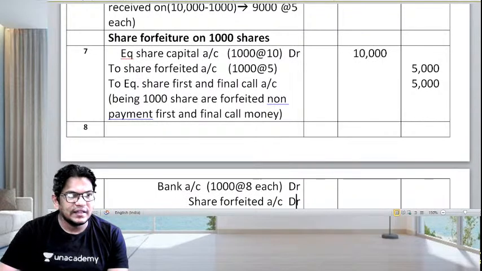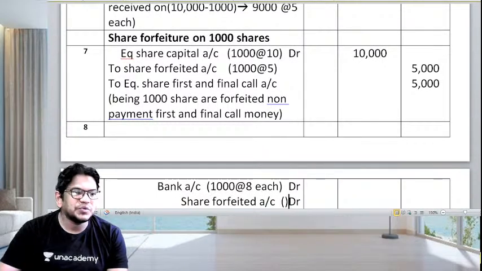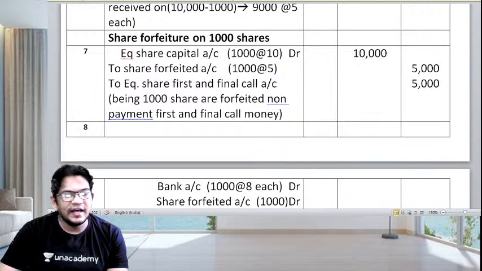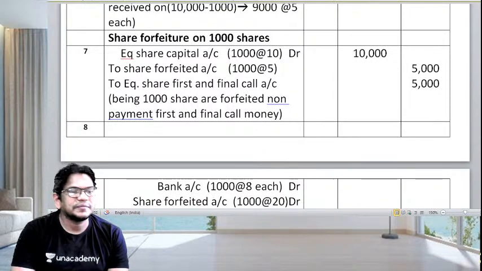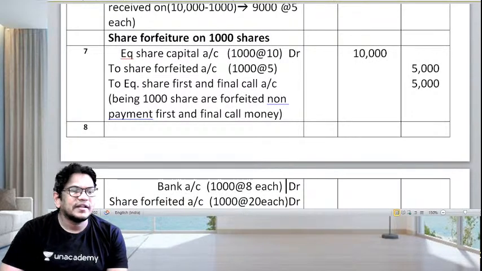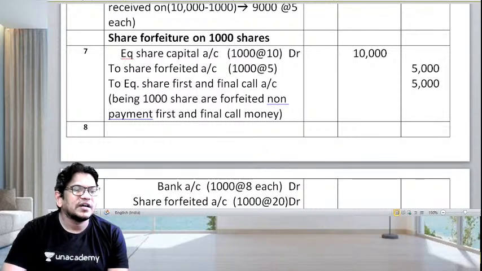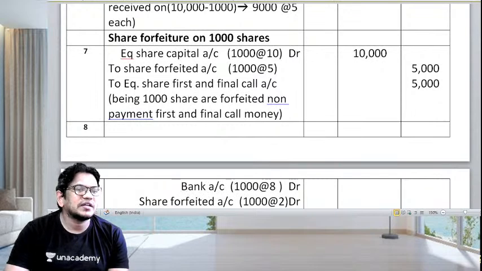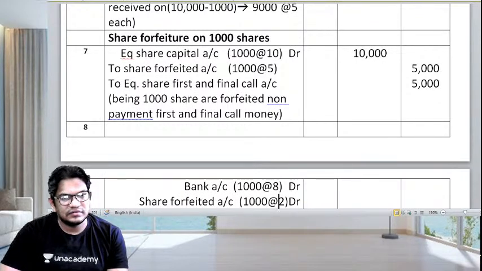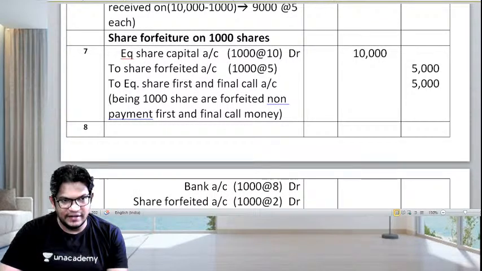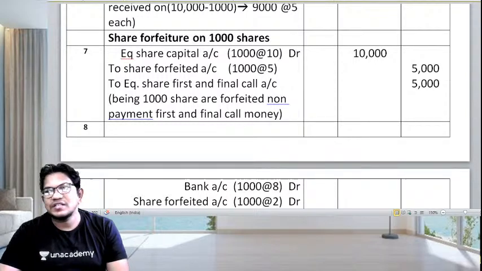Debited. Tell me, my dear students, how much will it be? 1000 at 2, because look at that, just have a look. The price of the share was 10.